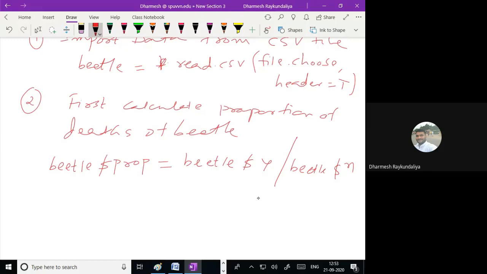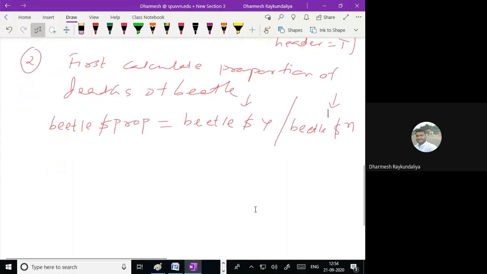First you extract the response y from the data file using the dollar sign. Then divide it by the total beetles, and whatever the output is, I store it in a new variable, proportion. Whatever modification you have made on the right hand side will be stored into the left hand side variable, so a new variable proportion will be created.